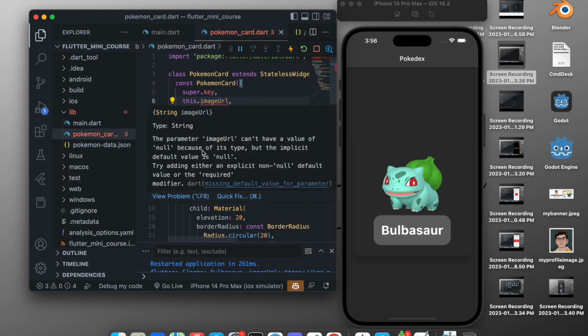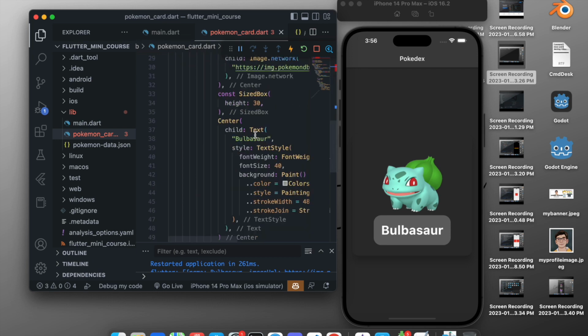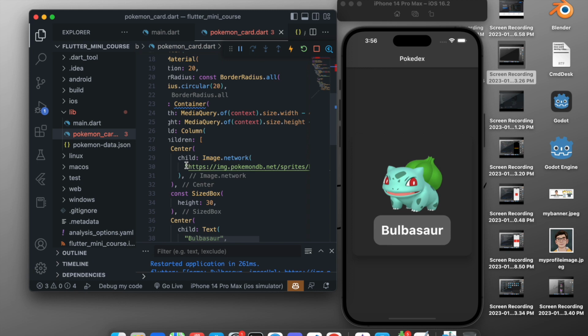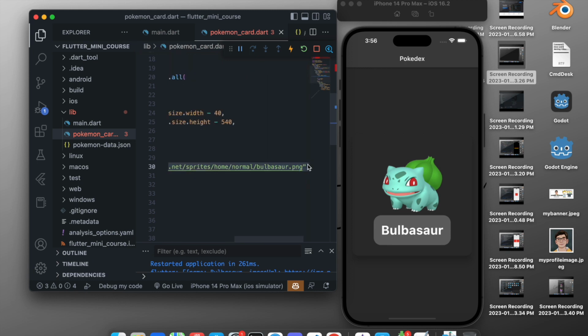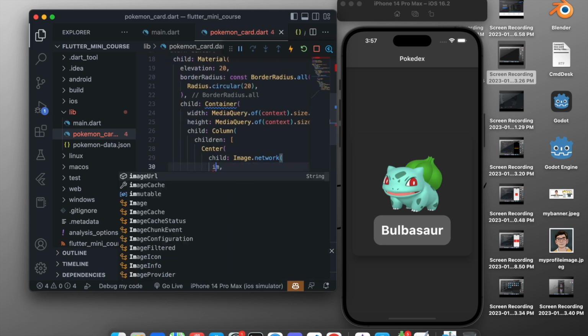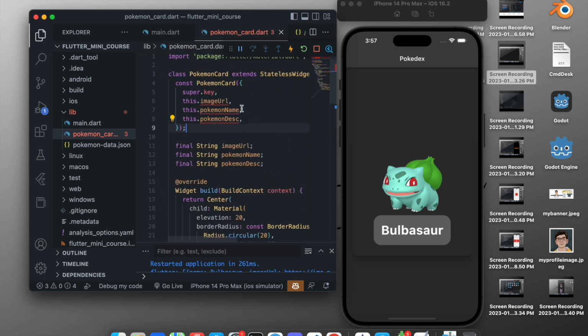What is the error? Can't have a value of null because of its type. Okay, so it can't be null for now. So we will just let it be for now because we are not using it. So what we will do is, right here where we add the image URL, instead of giving the whole URL, we will just select it from here till here and we will add an image URL right here. Now it still gives the error. Let me check what's the error, because okay, the error is because we will need to pass it as a requirement.